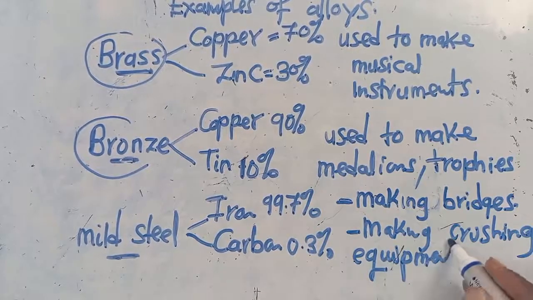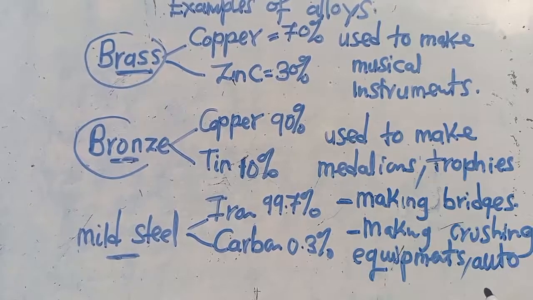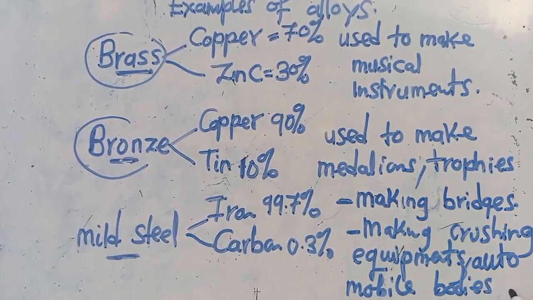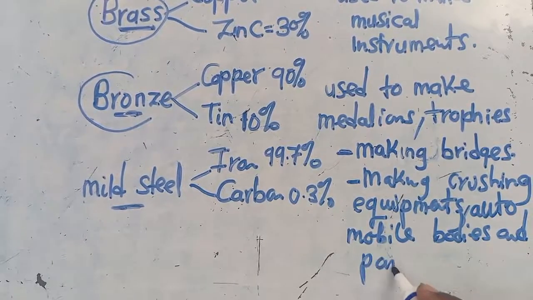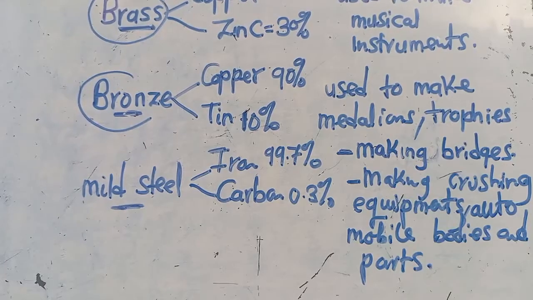Aside from this, you also need to understand that they are also used in making automobiles. So I will say automobile what? I will also say automobile bodies and parts. Automobile bodies and parts. Aside from knowing this, I guess you've seen this, and let me give you time now to write down this so that we get to move together. We are supposed to be moving together. So I believe you are writing down these things.